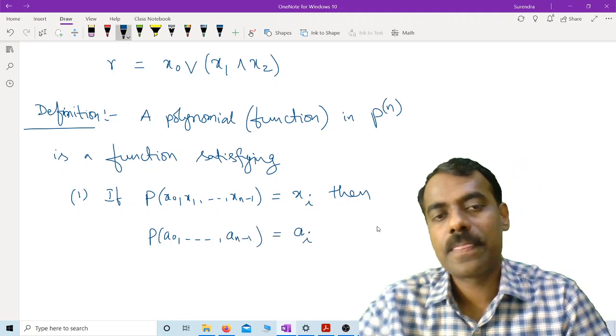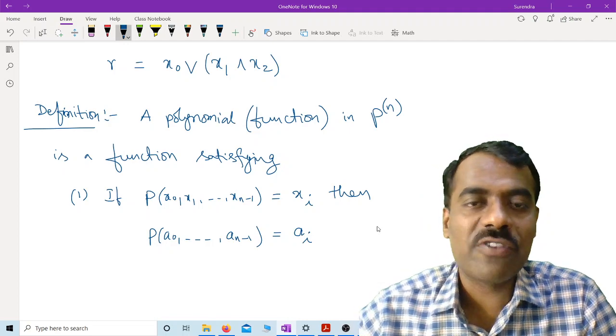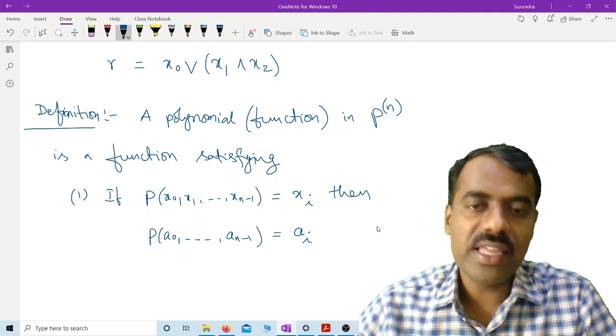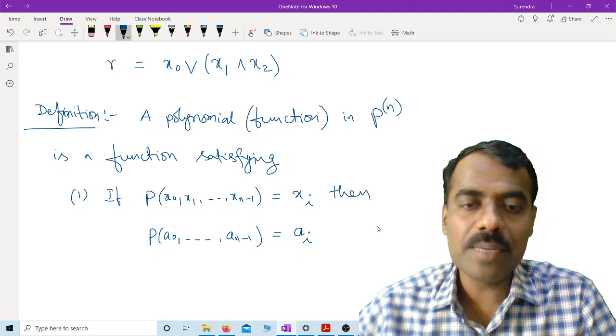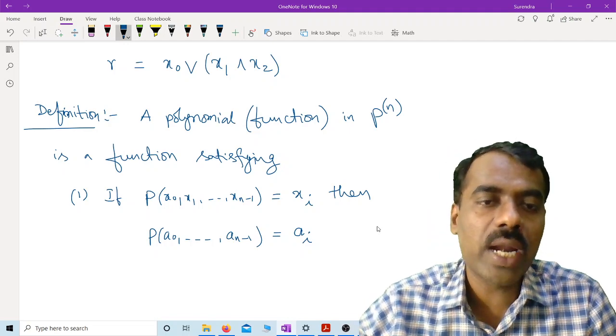It is just like if you have polynomial f of x comma y is just x, then what is f of 2 comma 3? It is simply 2. There is no matter of second coordinate there.